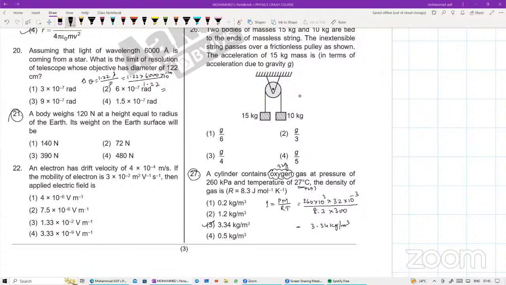Very large distance है बेटा. You can't use the direct shortcut formula. आपको general formula लगाना पड़ेगा. G at a certain height is equals to G into R square divided by R plus H whole square. I hope you remember this formula. अगर height very small, lesser than R होता तो G at height will be equal to how much बेटा? G into 1 minus 2H divided by R. ये लेते. लेकिन यहाँ पर height is equal to the radius of the earth and a very larger height. तो इसके लिए हम लोग G at a certain height का फॉर्मूला लगा रहे हैं, G into R square divided by R plus H whole square.